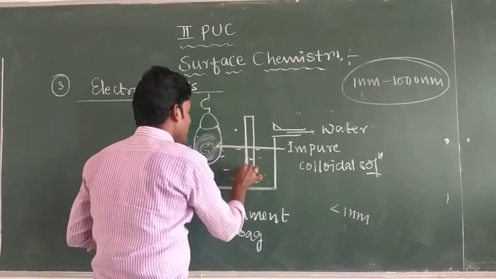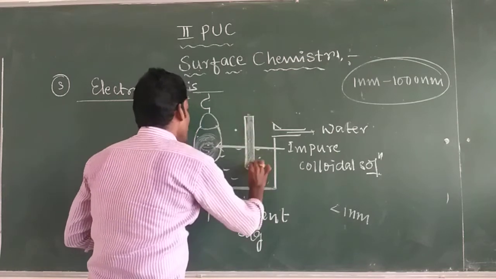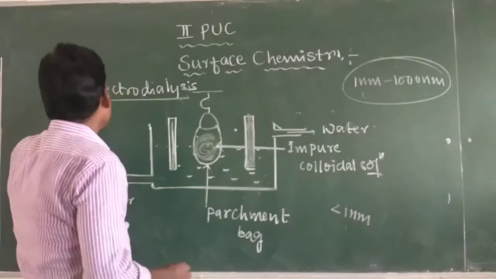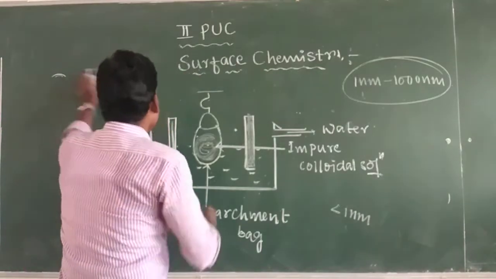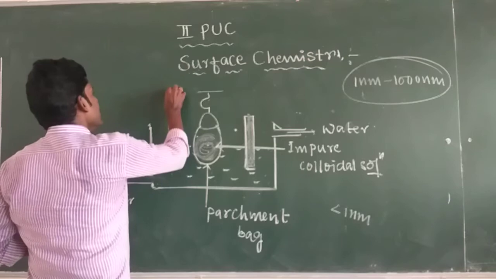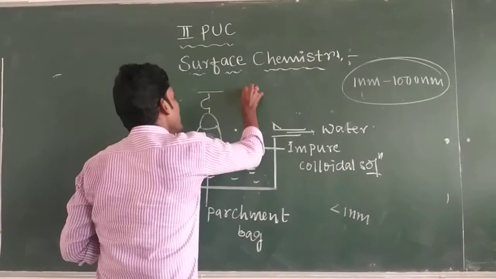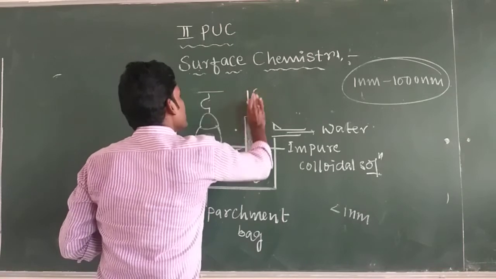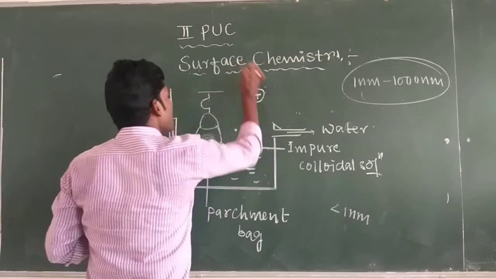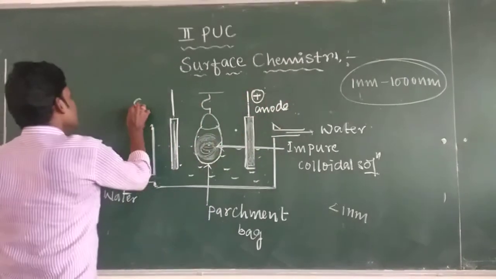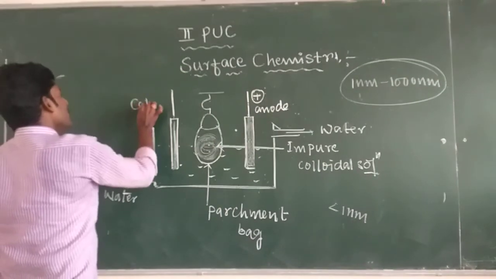One of the electrodes is made as a cathode and the other one is made as an anode.